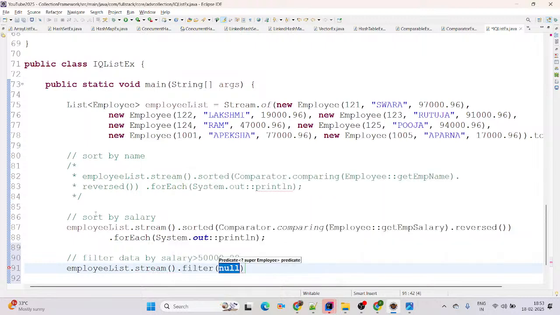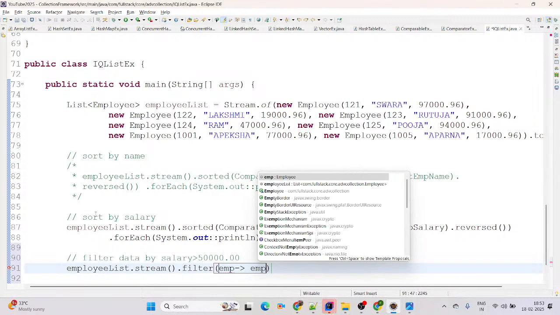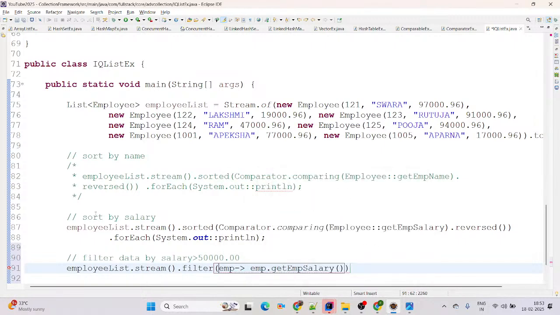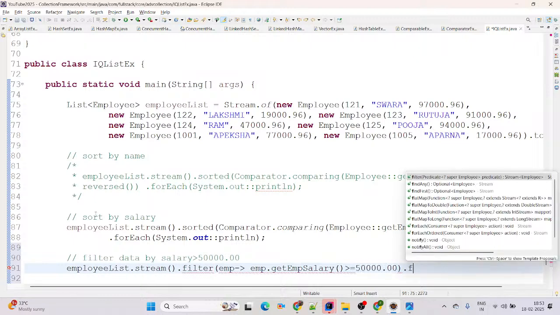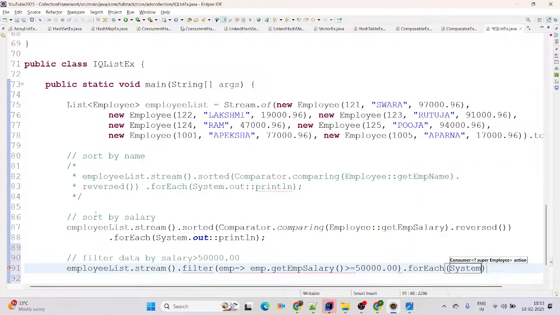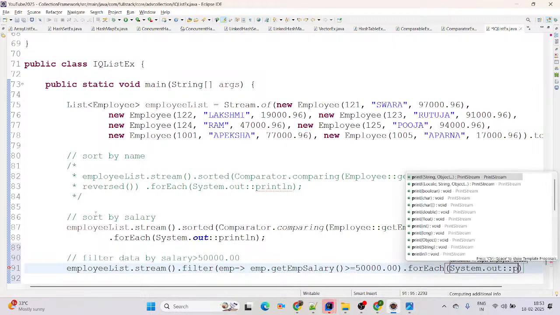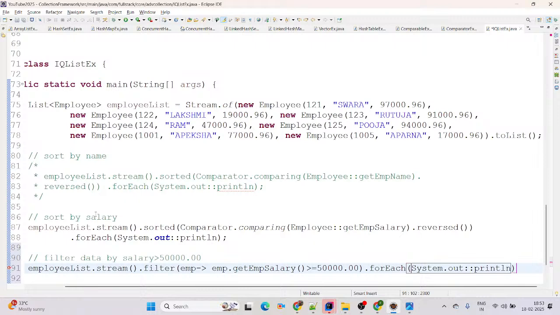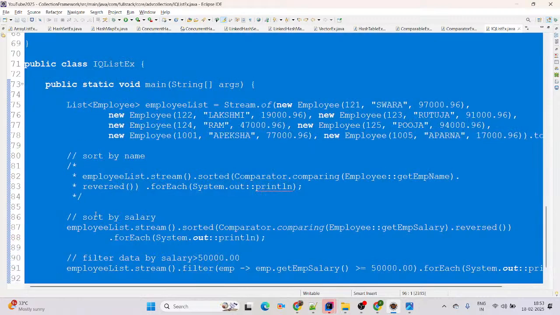You can simply use the filter function here. This is the employee record we are using, with a lambda expression: emp.getSalary() is greater than or equal to 50,000. Then you can use forEach with System.out.println, ending with a semicolon. How many records will it filter?